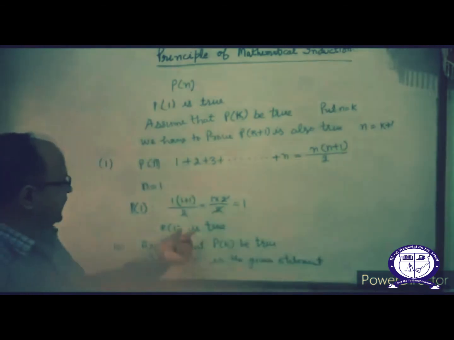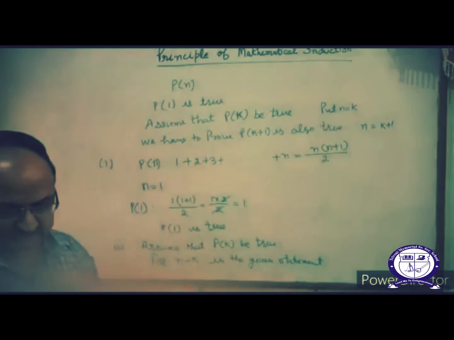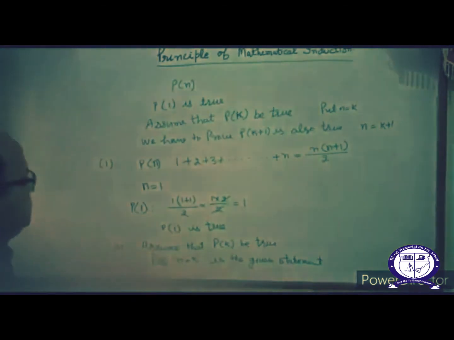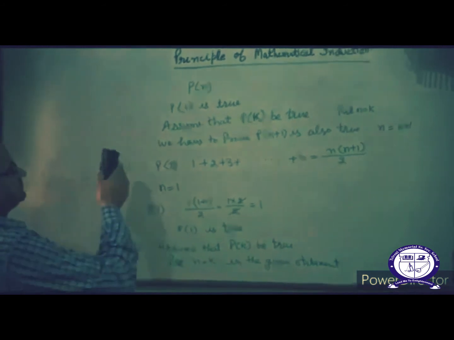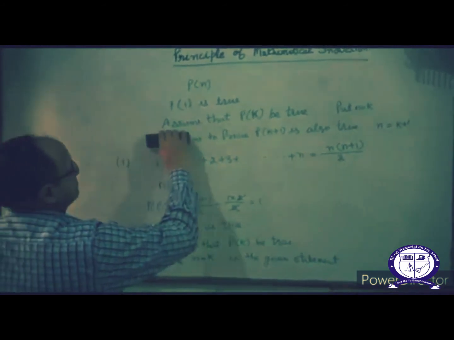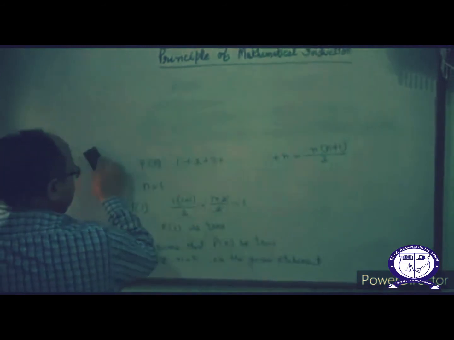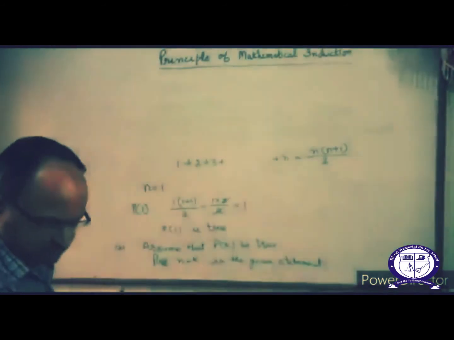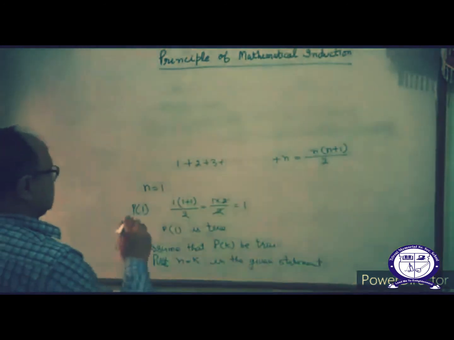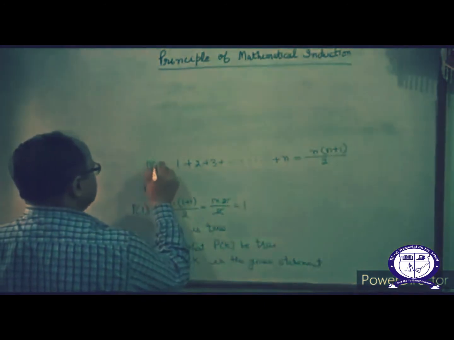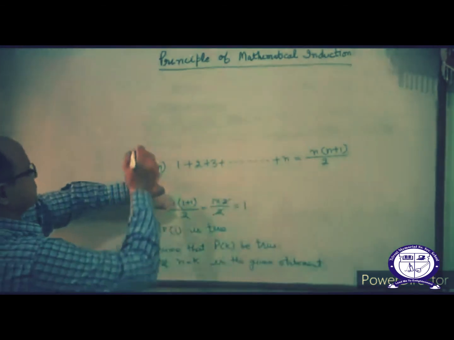Correct? Put n is equal to K here. Clear this step?